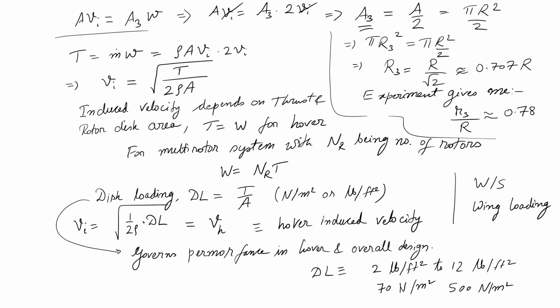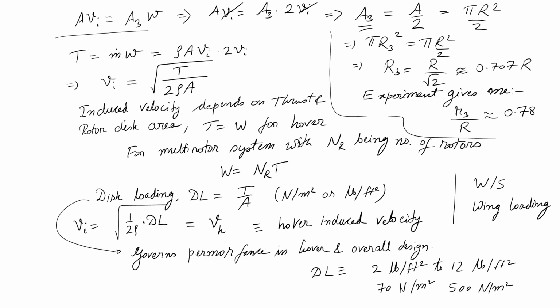Why? Because this disk loading is a dimensional parameter, it is not non-dimensional. If you look at non-dimensional things, then it does not change with scale or size of the system. So, we will also define some non-dimensional parameters very shortly, and those parameters would remain exactly the same whether my UAV is of this size or of very large size.